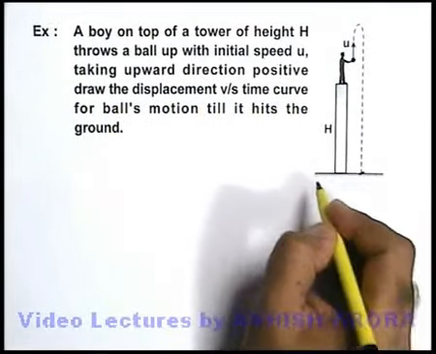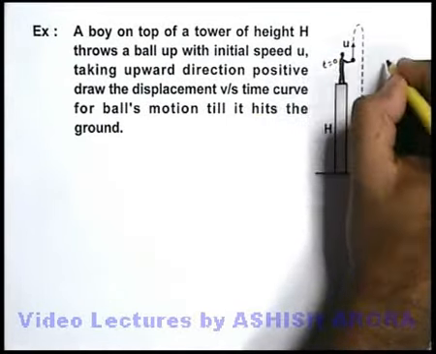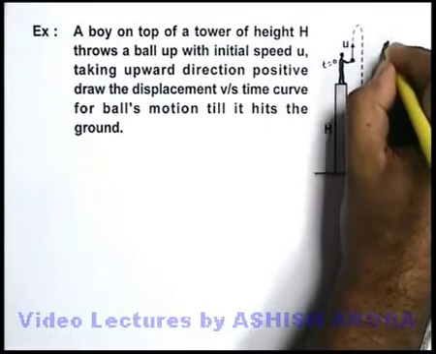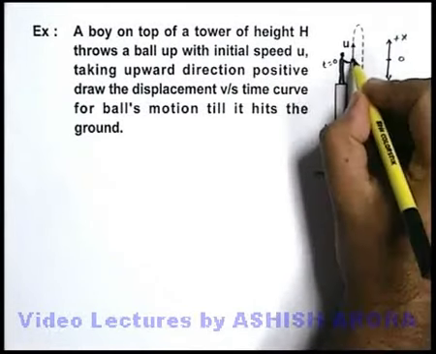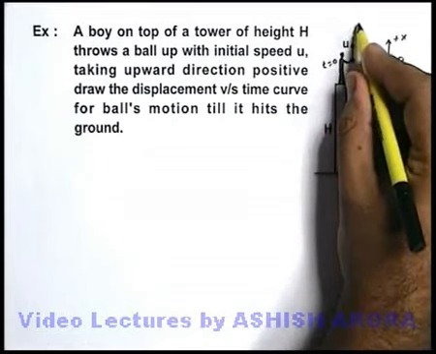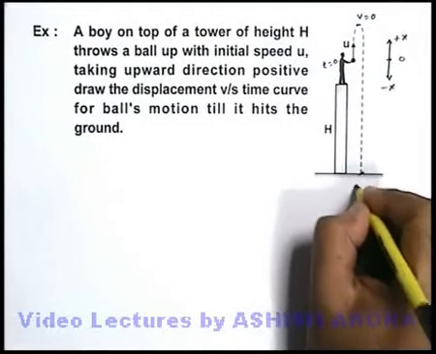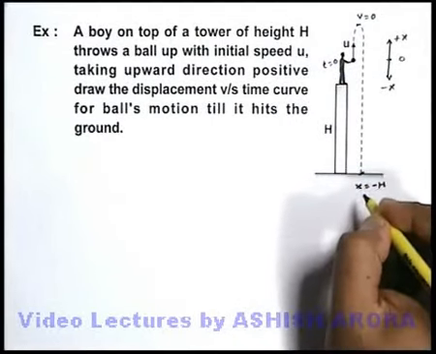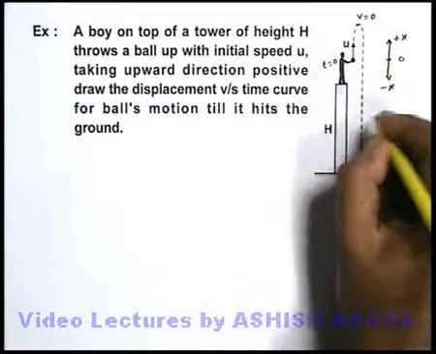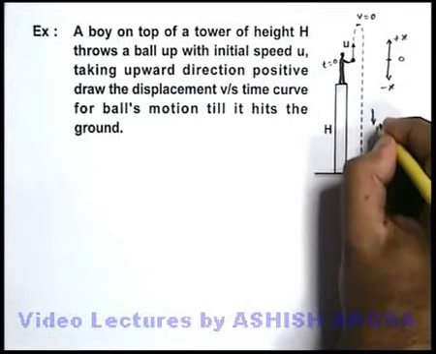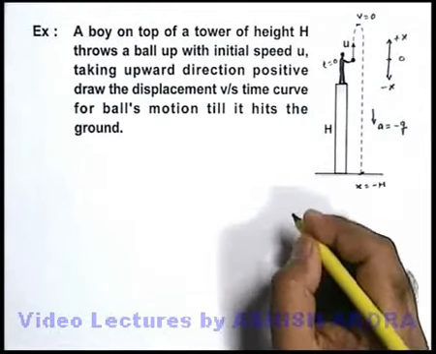We can say the starting point where the ball was thrown at t equal to 0 is taken as origin, and upward direction we consider as positive x direction and downward we take as negative x. So we can say it first moves in the positive direction. At some point of time its velocity becomes 0 and then it falls back, and the final displacement will become x equals minus h. So if we draw the motion, we can take initial velocity as positive. Throughout the motion its acceleration is downward g. Then acceleration we can take as minus g or minus 10 meters per second square.